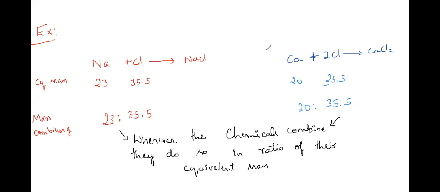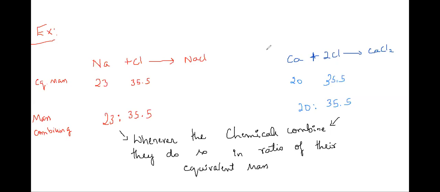You can see that. The chemicals are going to combine in the ratio of their equivalent masses. So this is what this example gives.